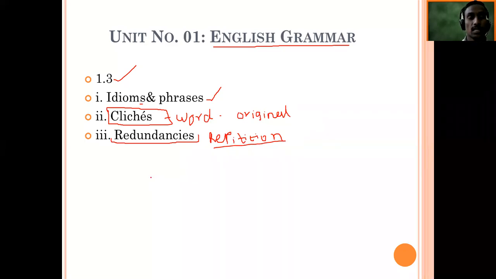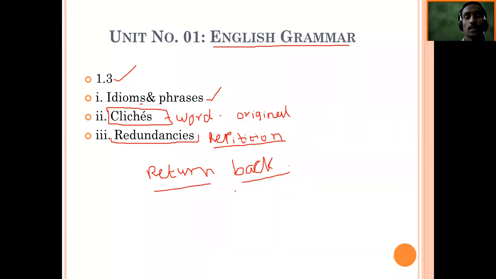For example, if I say return back, these two words convey the same meaning. Return means coming back, so there is no need to use return back or return come back, as some people say.